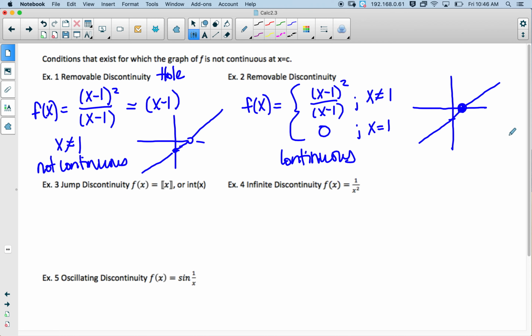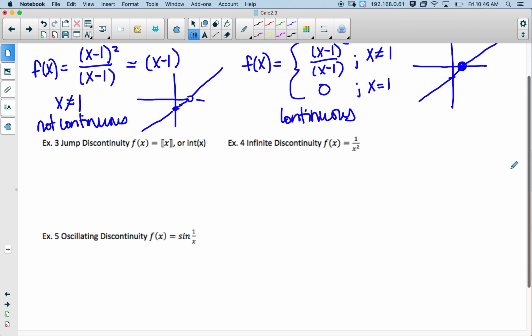Okay, the next type of discontinuity we can have is called a jump discontinuity, and those are those step functions that we just drew. So those look like this. And that's called the greatest integer function. It looks like this symbolically.